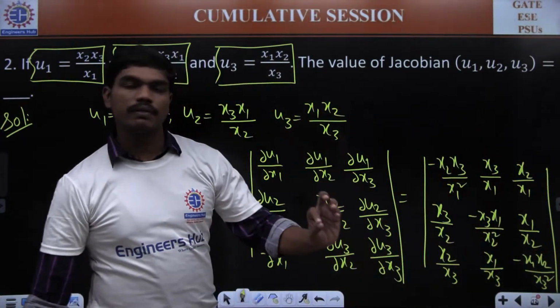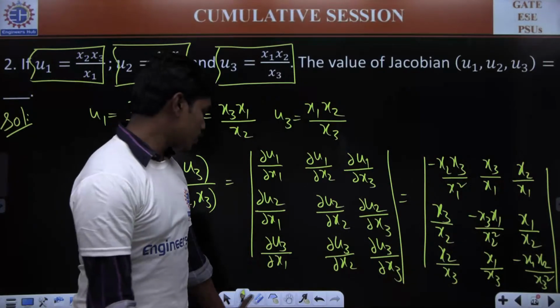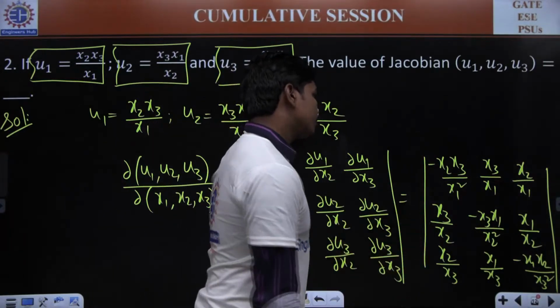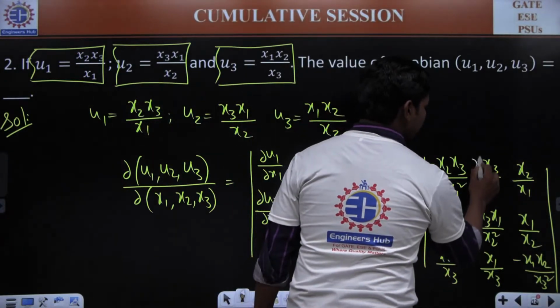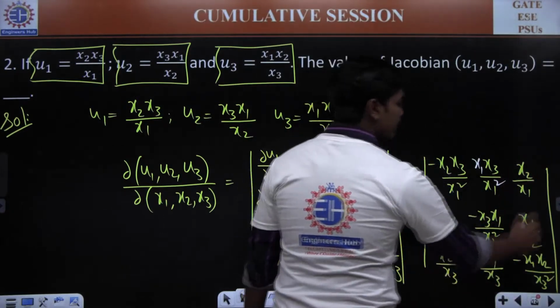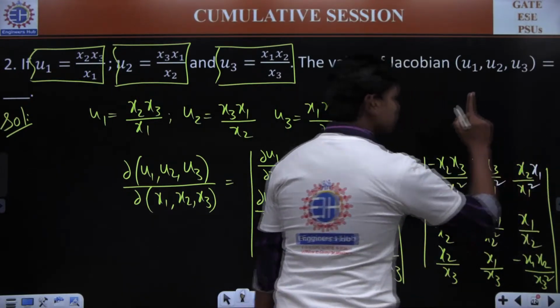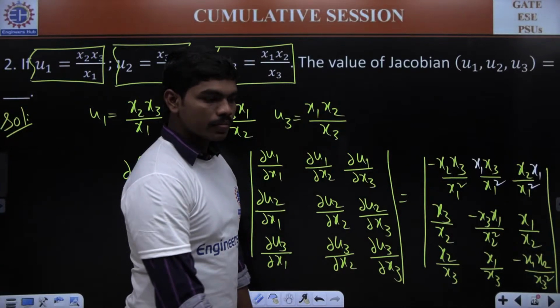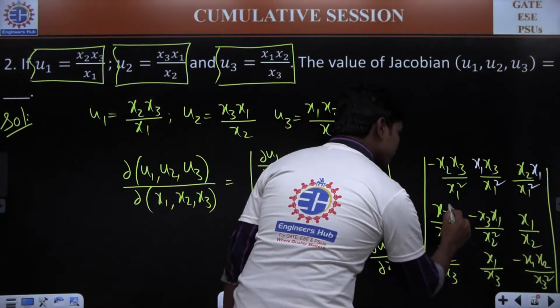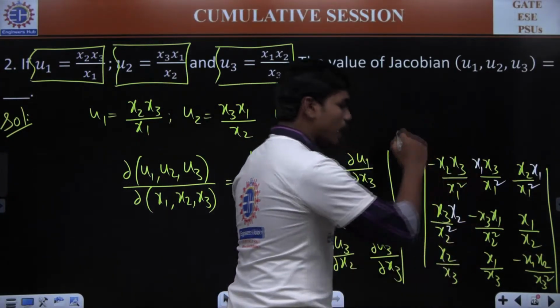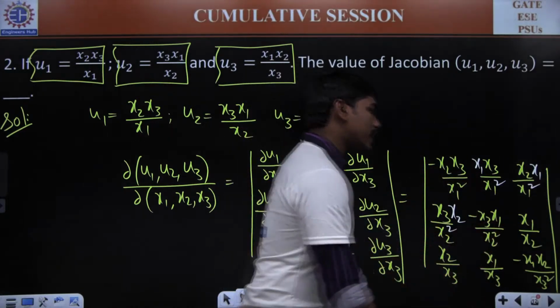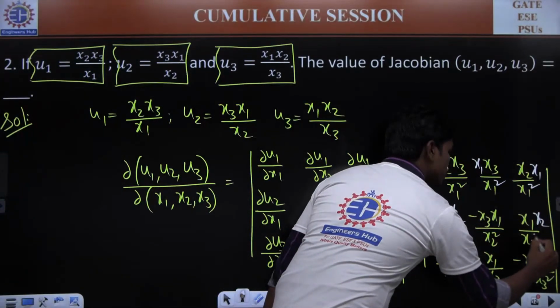Now if you make a little simplification, this determinant is very easy to calculate. Look, I'll tell you how. Wherever you have x1 square here, shall we write an x1 and a square here? Similarly, can we write an x1 and a square here? Yes or no? Next, if you have x2 here, we can write a multiplication of x2 and a square here. Similarly, there is a square here, and here let us make a multiplication with x2 and a square.